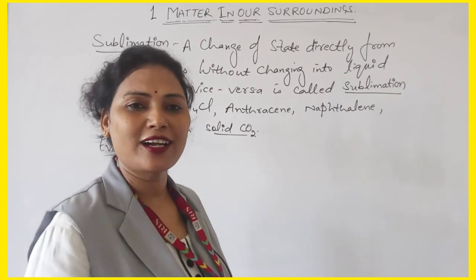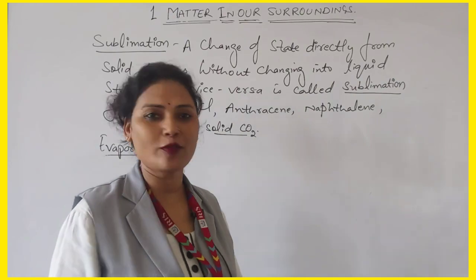So let us write the definition of evaporation. What is evaporation?